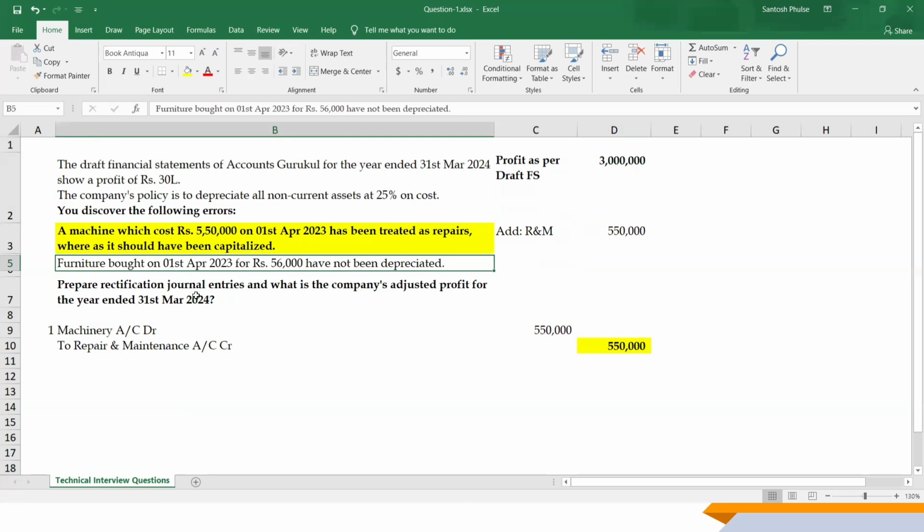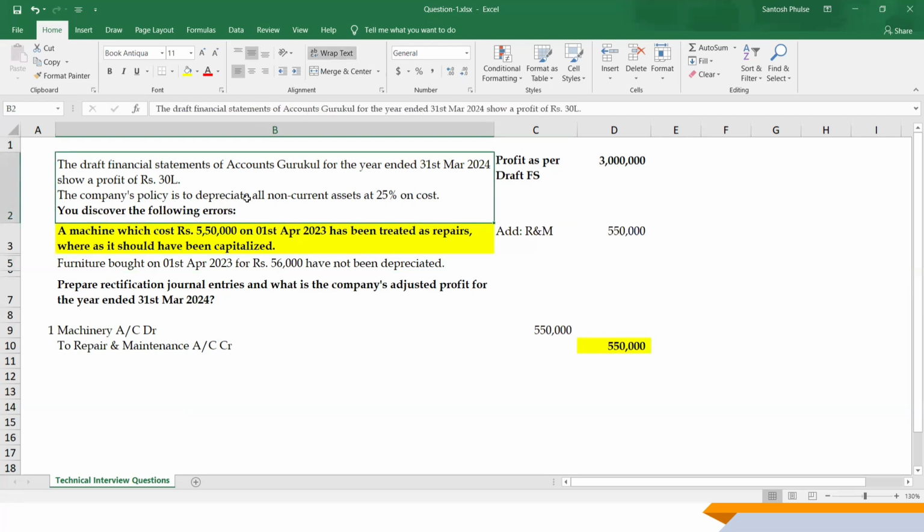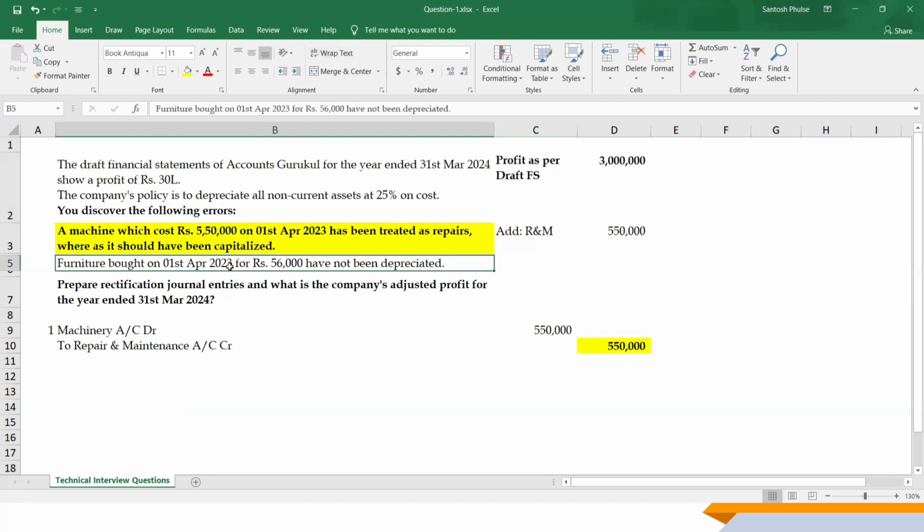Now the next, furniture bought on 1st April 2023 for rupees 56,000 have not been depreciated. That furniture is purchased, that's capitalized, but depreciation is not charged for this entire year. And it's mentioned that the company's policy is to depreciate all non-current assets at 25% on cost. So we have to charge the depreciation on this for the entire year.